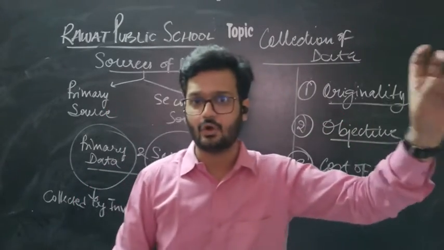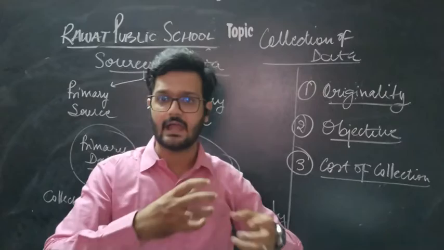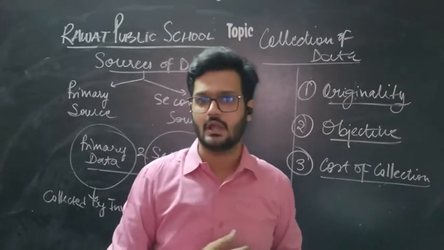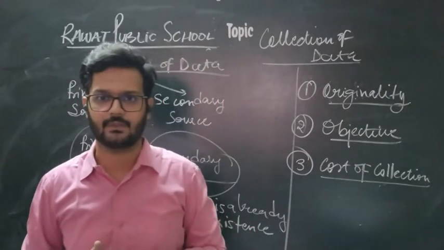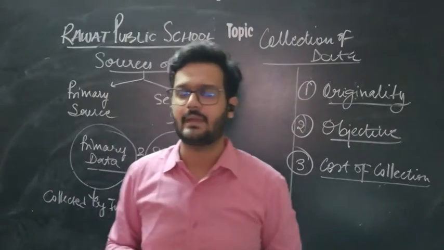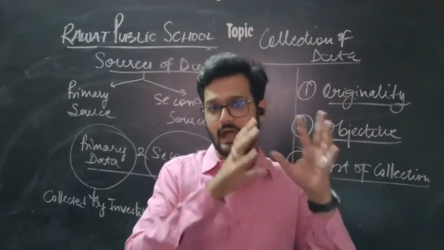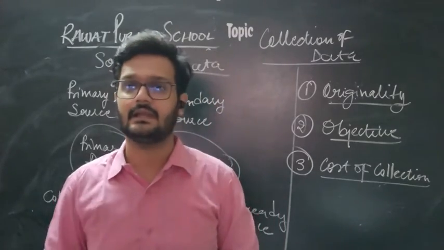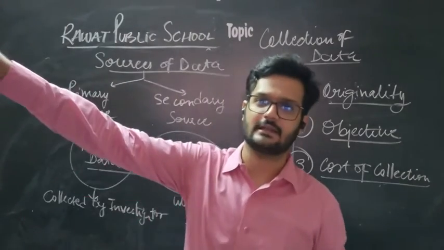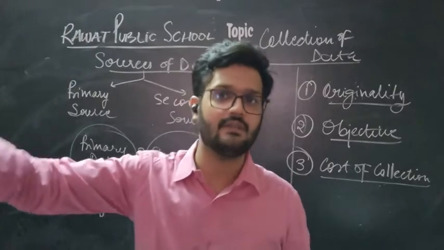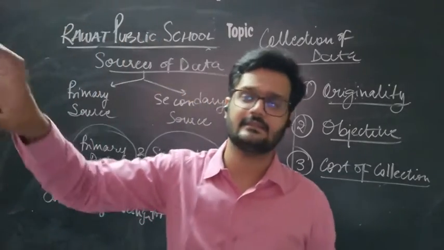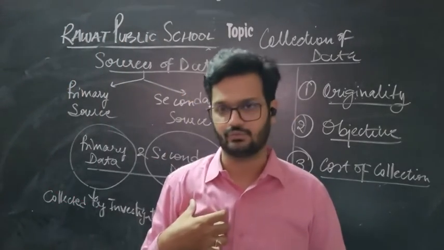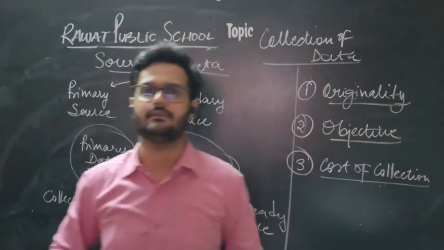So if I want to use that information, I have to modify it according to my use. In primary data, I have an objective and ask specific questions related to it. In secondary data, the data has already been collected by someone, and I have to modify and adjust that information according to my use. That was the second difference.